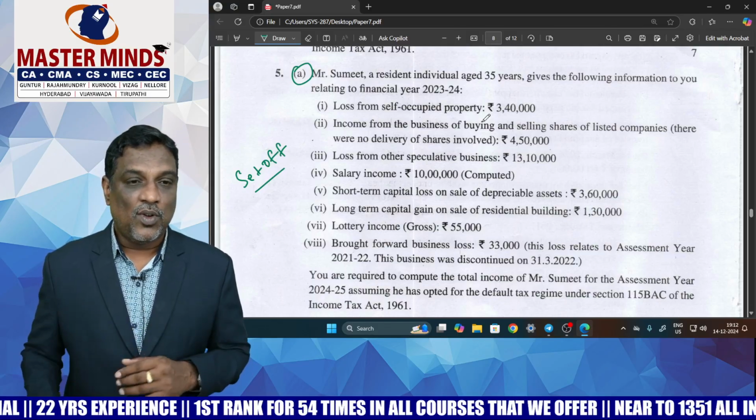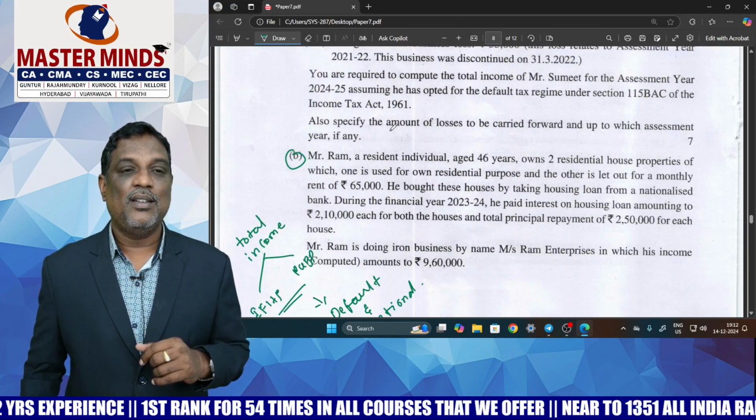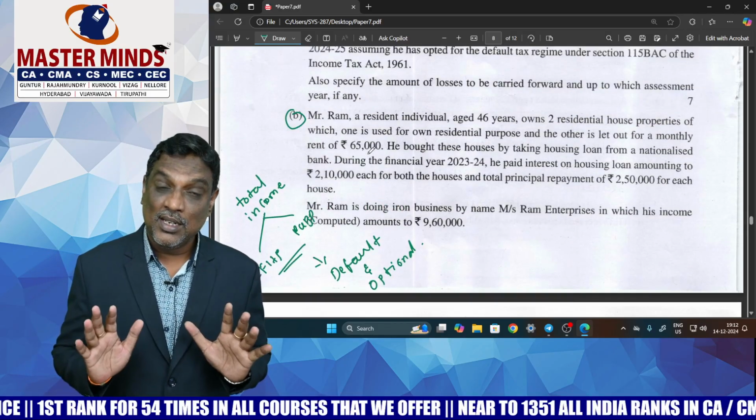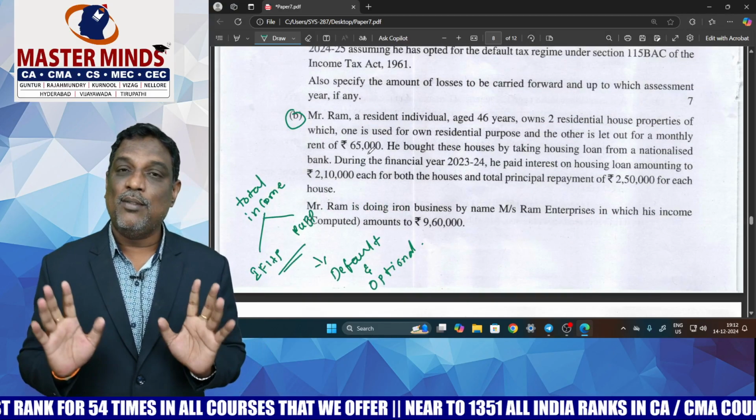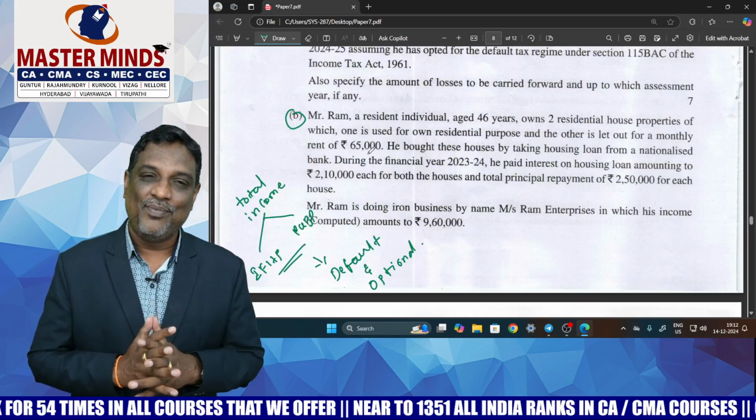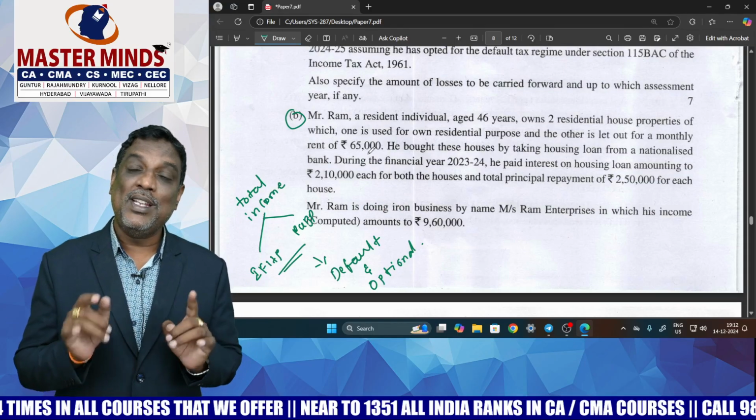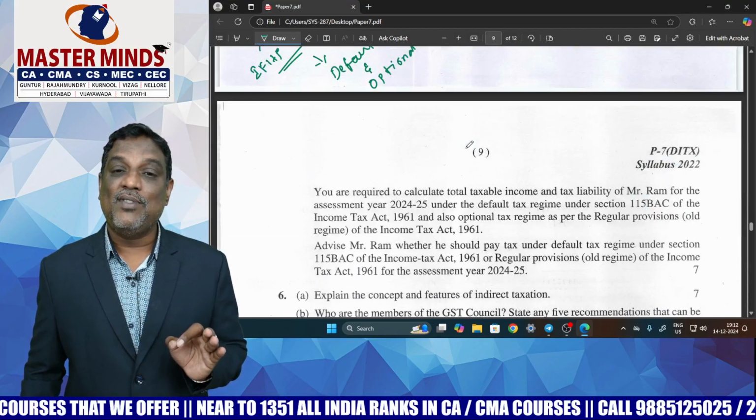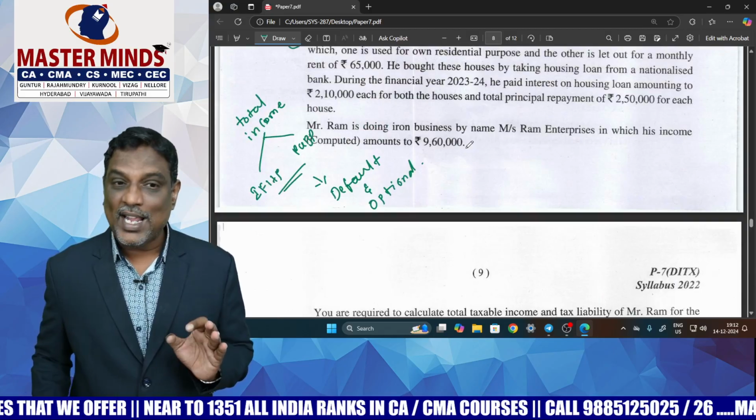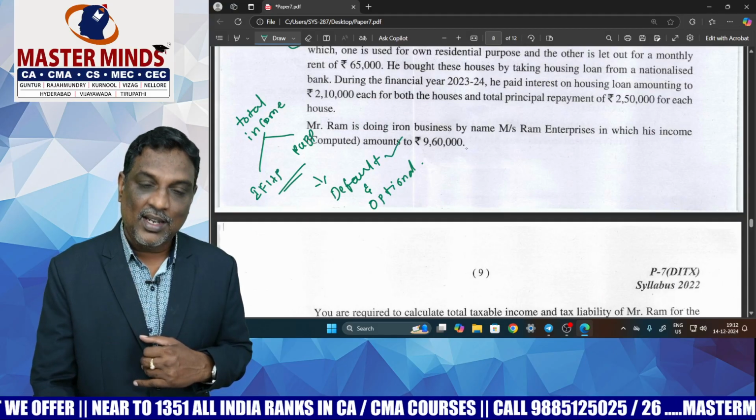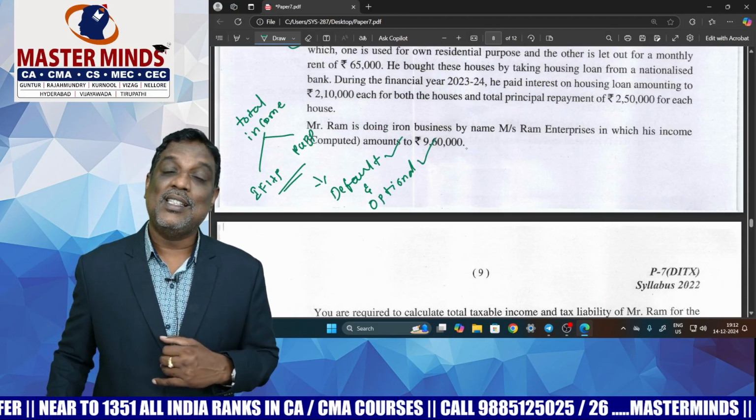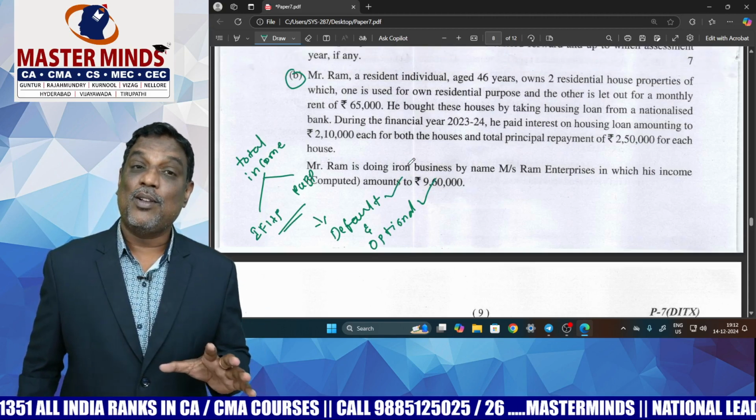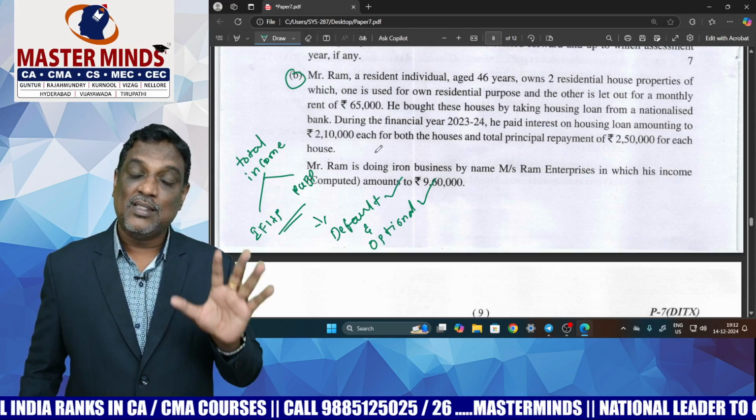One more important point, 5B, the last one, is the total income problem. My dear students, this is a too fundamental problem relating to total income. But something new in this problem is that you need to calculate the total income as well as tax liability in two tax regimes, default as well as optional. That is something new in this problem. This is the last problem in this question paper, which is from total income.